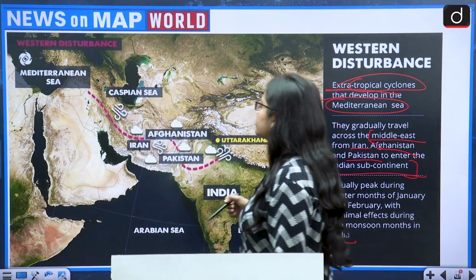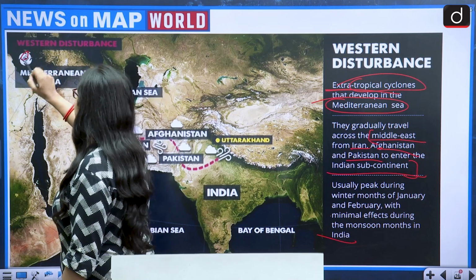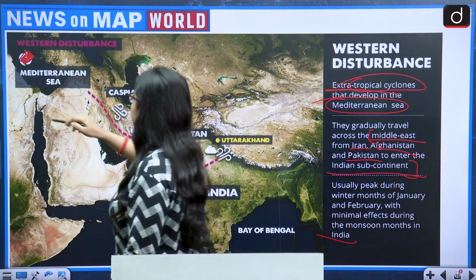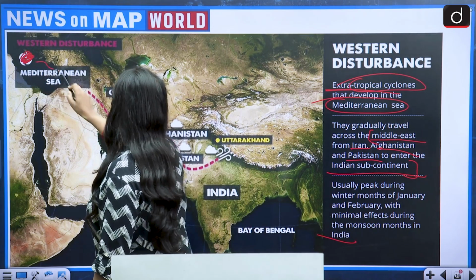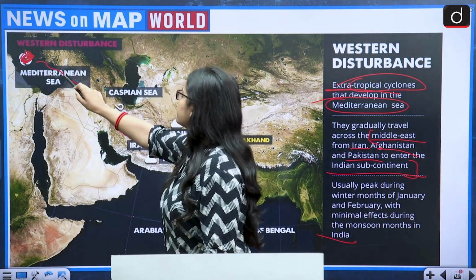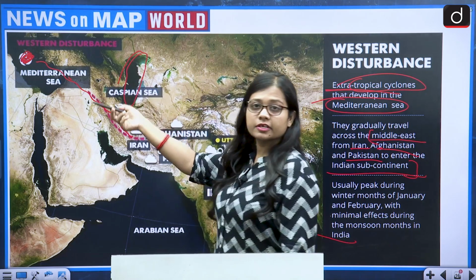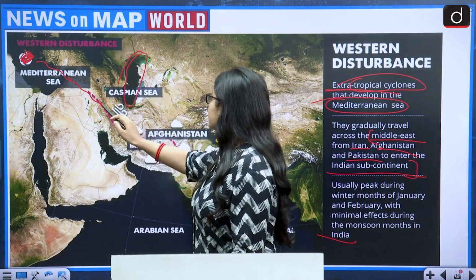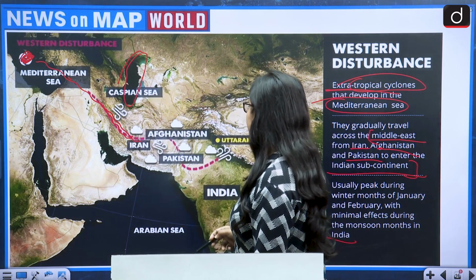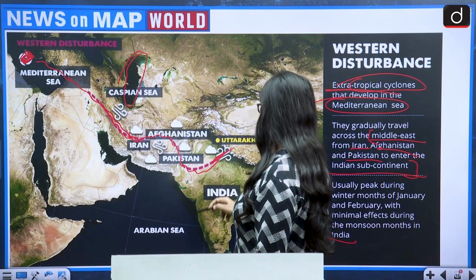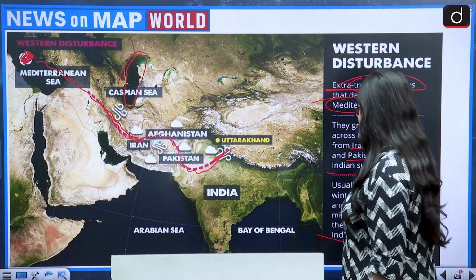If we go by the direction of the western disturbance, this is the Mediterranean Sea, from where the western disturbance arises, and this is how it moves. This is the Mediterranean Sea, this is the Caspian Sea, and the Black Sea is also involved. It moves through Iran, Afghanistan and Pakistan, and then enters the Indian subcontinent.